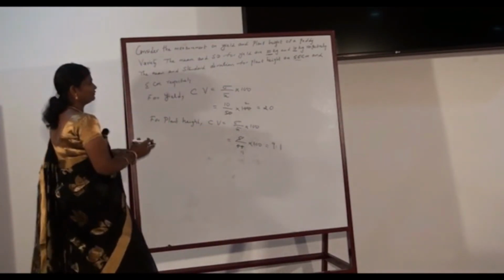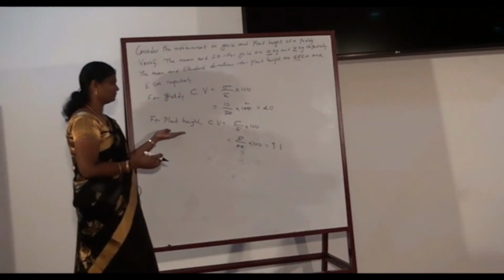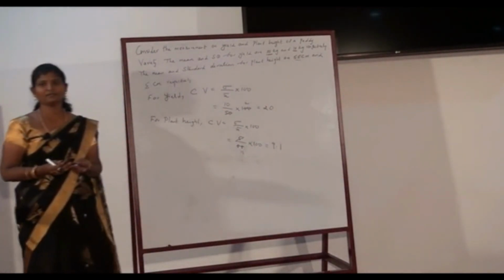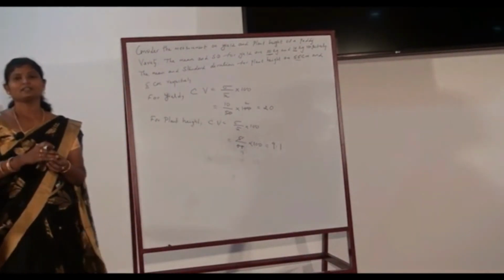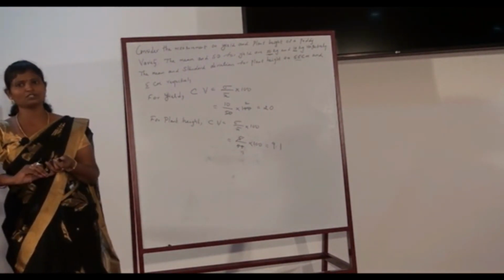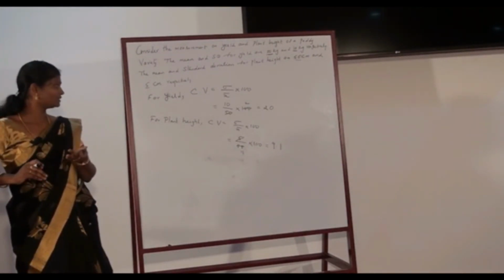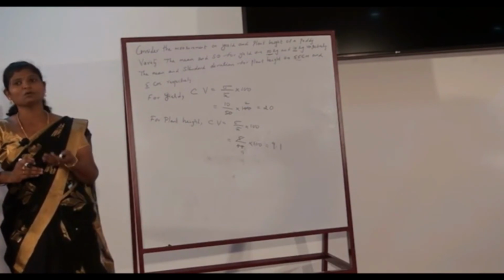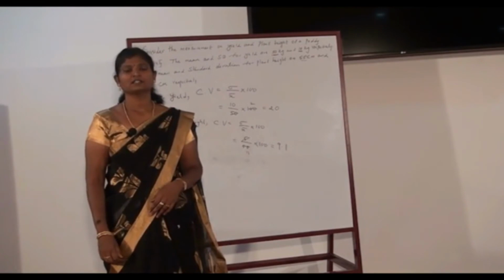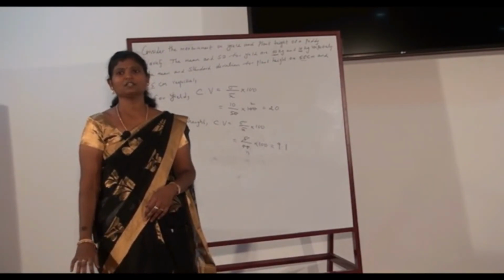Hence, in case of yield, coefficient of variation is high, and in case of plant height, coefficient of variation is less. If the coefficient of variation is high, then the uniformity is less: less stable, less homogeneous, and less consistent. If the coefficient of variation is low, then it is more consistent and more stable. Hence, standard deviation is the best measure of dispersion.